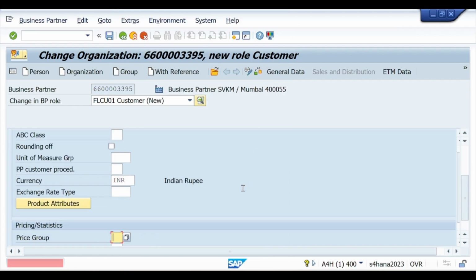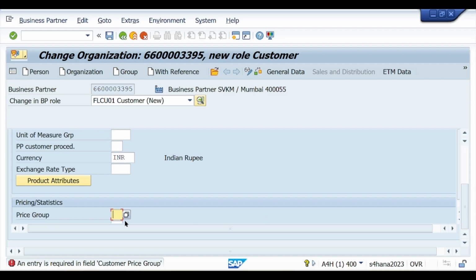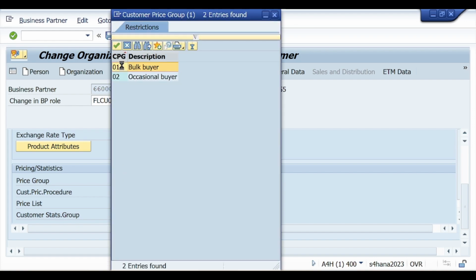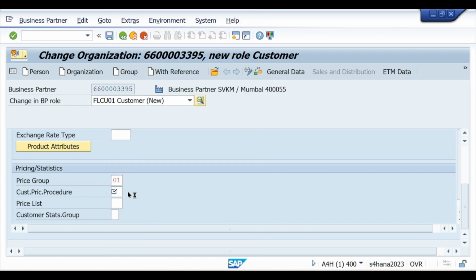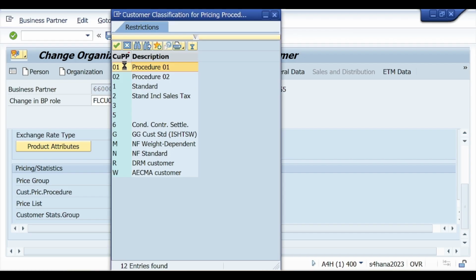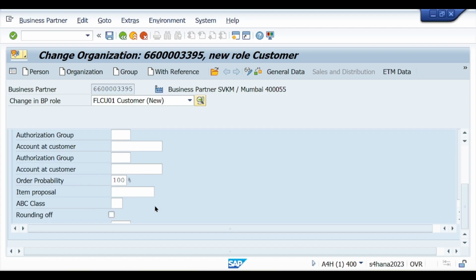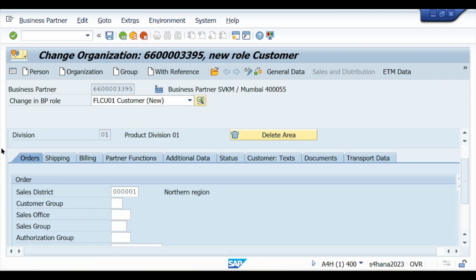Press enter. System is asking for price group and customer pricing procedure. So I have selected standard 01. Similarly customer pricing procedure 01. This way you have to select. Now press enter. Now you can see your error is removed.